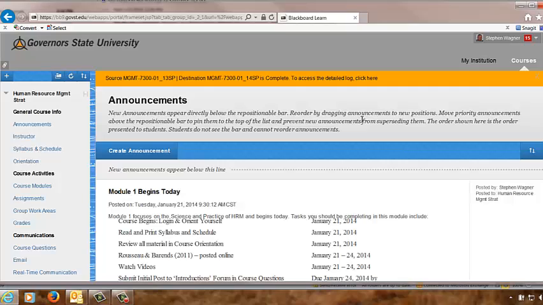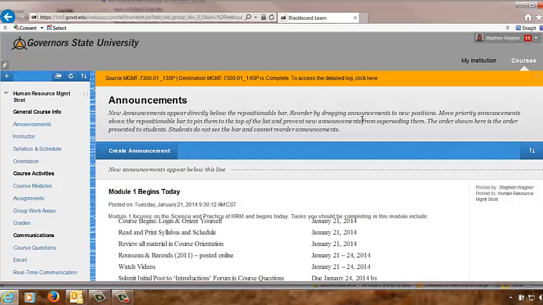Personally, I have many different email accounts that I check every day, so it's not an issue for me. But if you don't like to have multiple accounts, then you either need to use your Governors State email or have it forwarded to the one that you like.